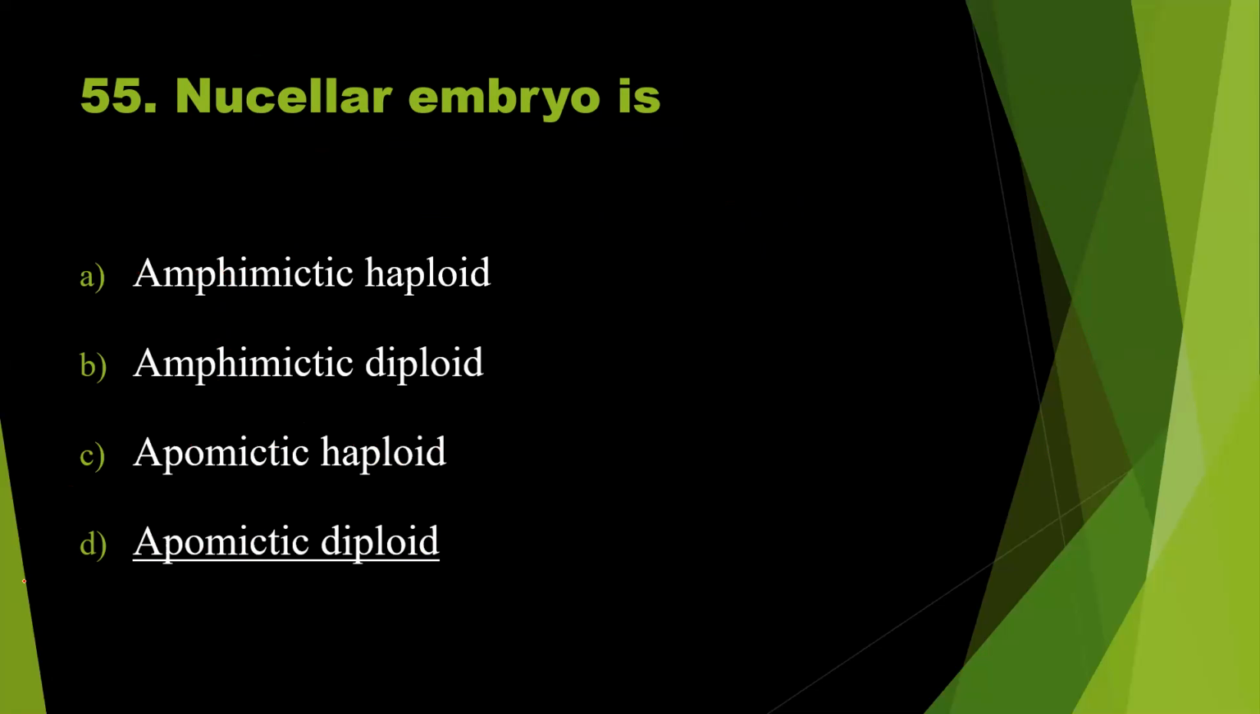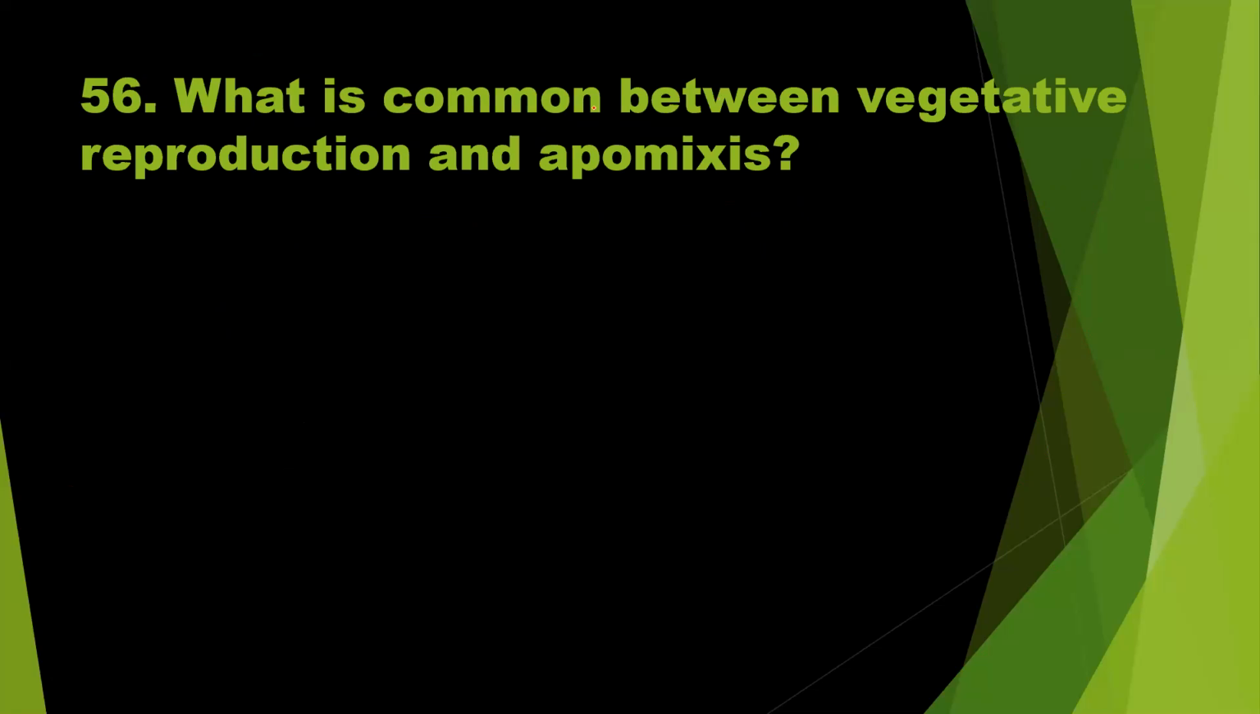Question number 56. What is common between vegetative reproduction and apomixis? Apomixis is developed from the nucellar cells. So the individuals produced by it are genetically similar. Even in vegetative propagation, the new individuals produce offspring which are genetically similar to the parents. I think this will be the right answer.